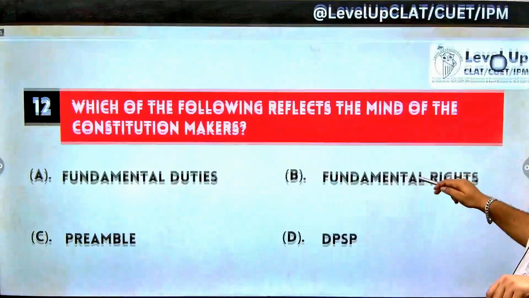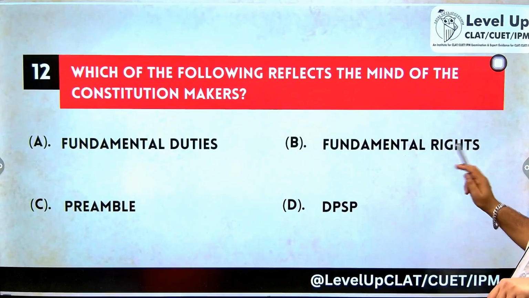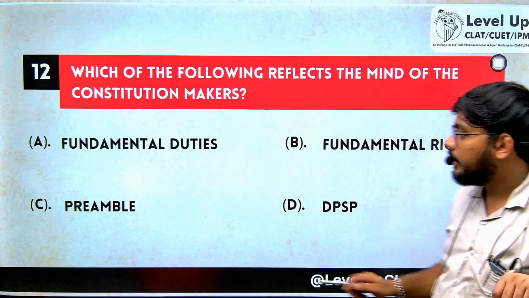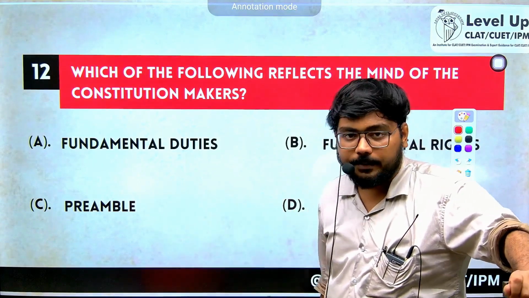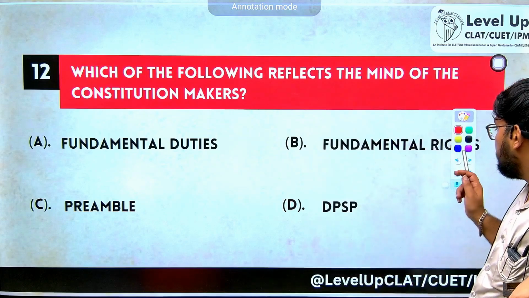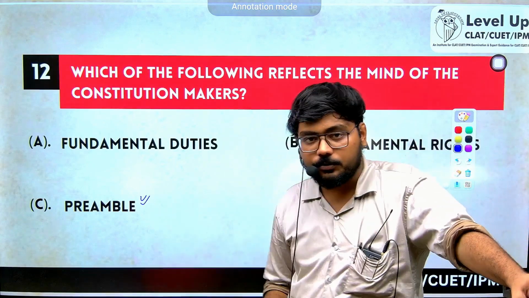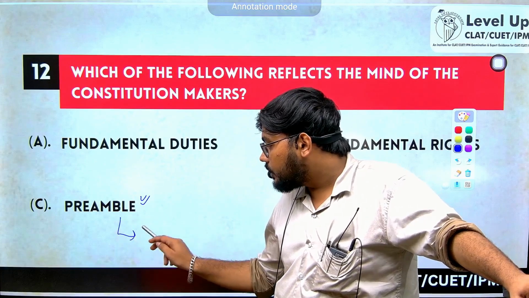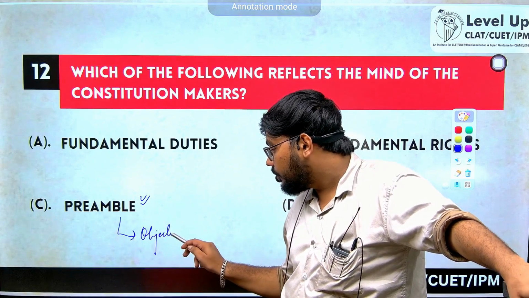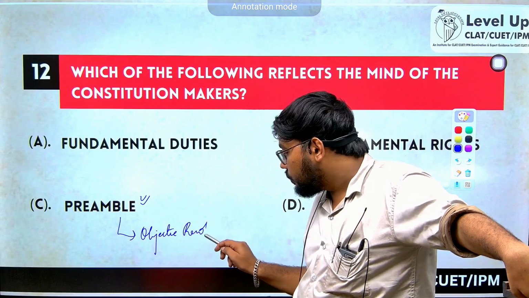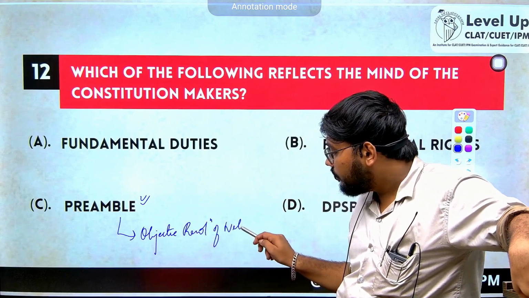Okay. Now, which of the following reflects the mind of the constitutional makers? So the mind of the constitution makers can be seen in the Preamble. Preamble is the part of the constitution. One thing which has to be very clear: Preamble is a part of the Constitution of India. Preamble was earlier called by the name Objective Resolution of Nehru. So your Objective Resolution of Nehru ultimately became the Preamble of India.